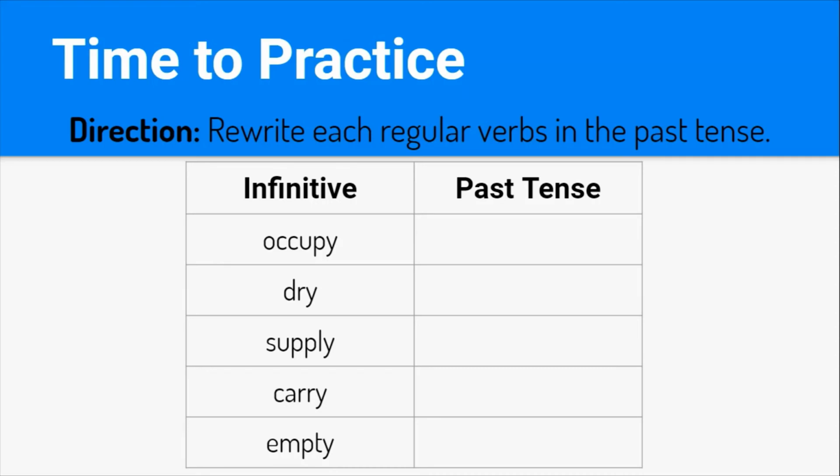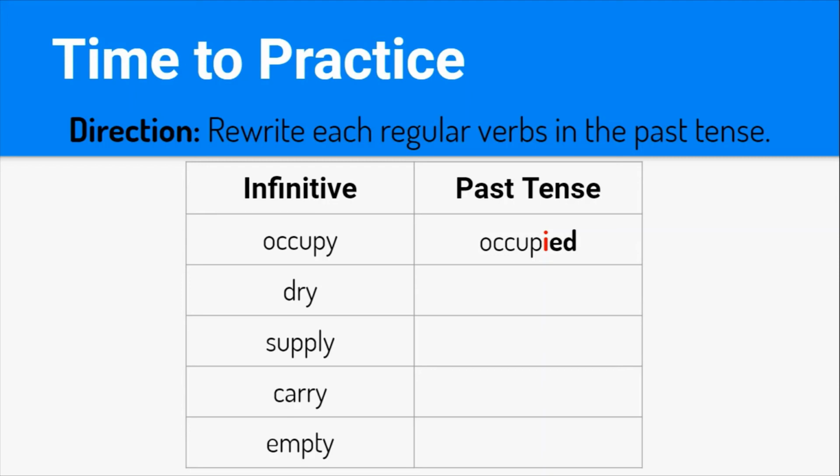Now, what is in front of the Y? That's right. We have the consonant P, right? So because it's a consonant, we are going to do what? Yes, we are going to drop the Y and we are going to actually add IED. That's right. So now we have occupied. Let's go ahead and do it together.